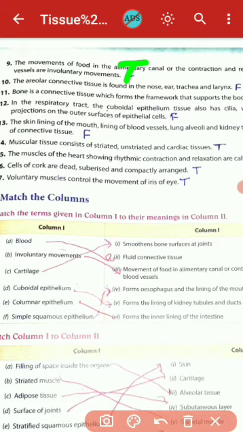In the respiratory tract, the cuboidal epithelial tissue also has cilia. This is false. 13. The skin lining of the mouth lining of blood of the blood vessels.